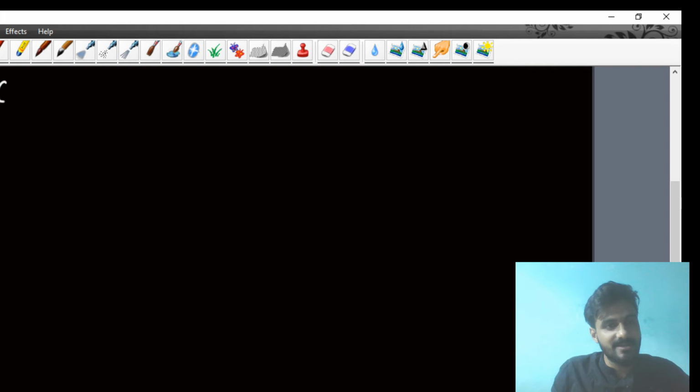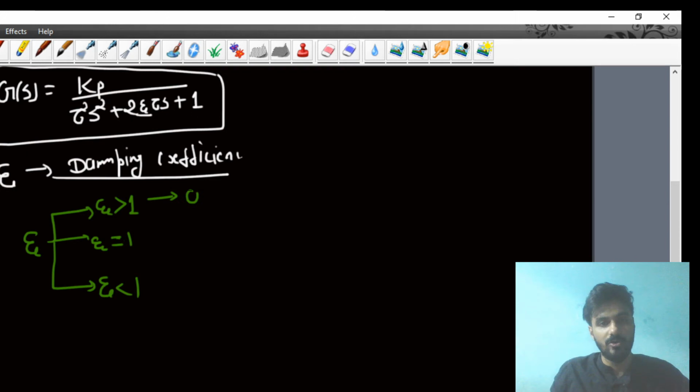That is our damping coefficient. My dear student, practically it has been seen that there are three types of values of zeta that you will see. Zeta is greater than 1, zeta is equal to 1, and zeta is less than 1. If zeta is greater than 1, then the system is called an overdamped system.